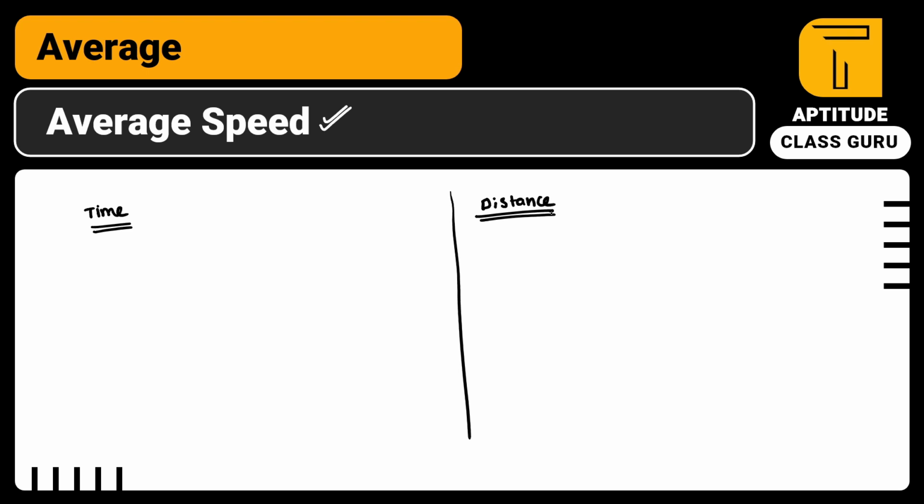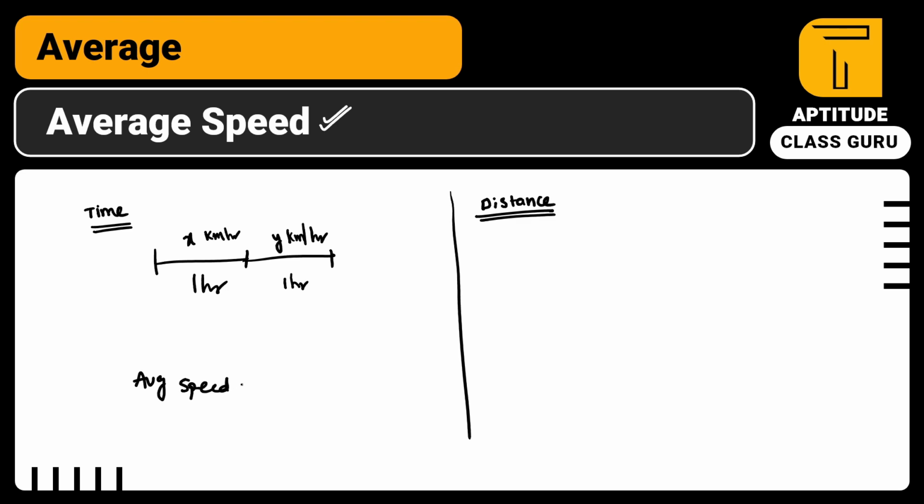So for example, they will give you problems like, for the first 1 hour, the average speed is x km per hour, and for the next 1 hour, the average speed is y km per hour. Then what is the average speed of the person?